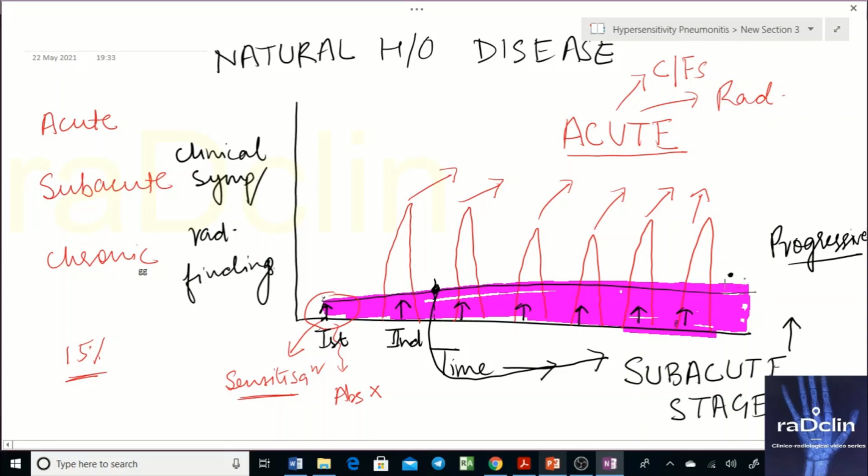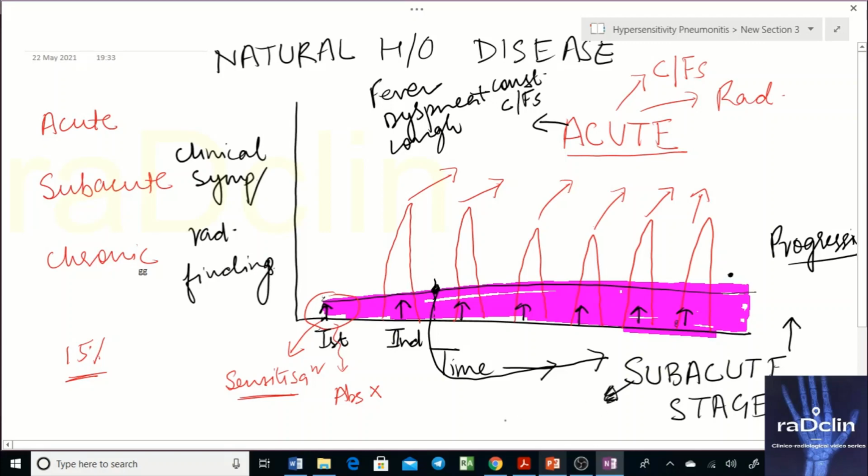Another important point is about the clinical features that the patient will have. In the acute stage, the patient will have features like fever, dyspnea, and cough, but he will also have features that are not related to the lung, basically what we call constitutional features, like myalgia. But when the patient comes in between these attacks, he characteristically has symptoms pertaining to the lung only.